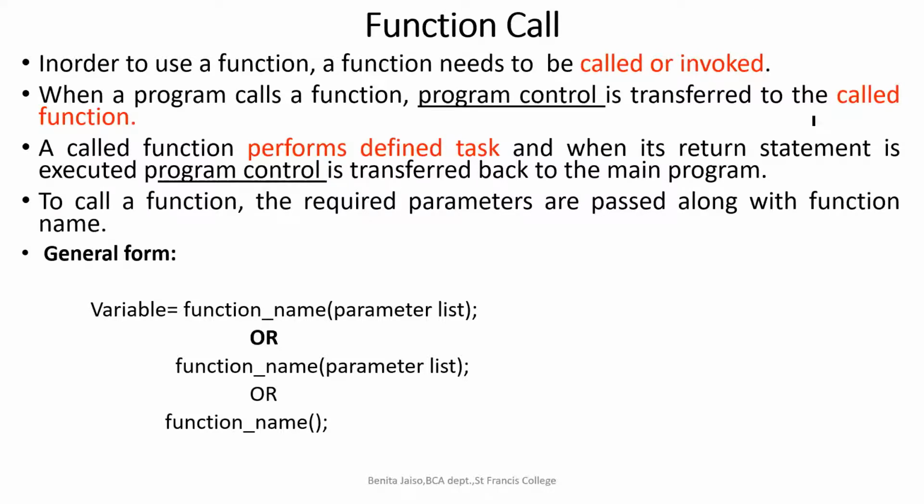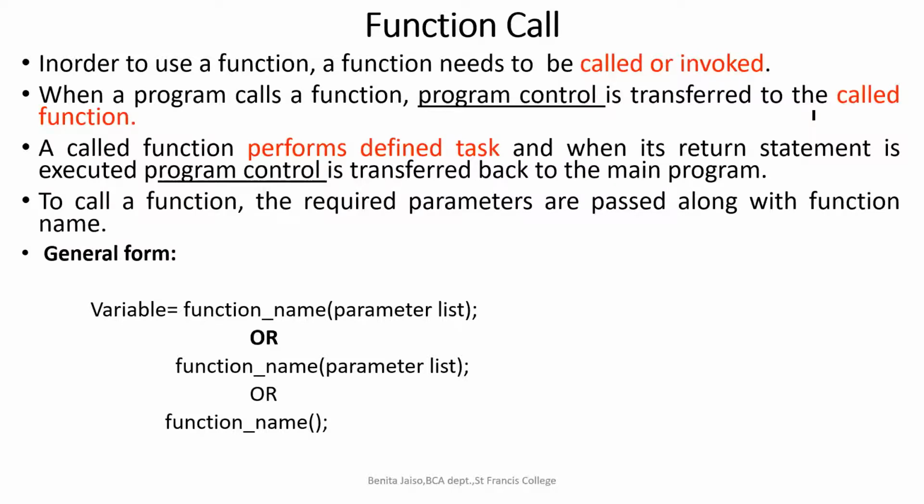Otherwise the call will show an error. To make the compiler understand that we are going to use a function, we declare it, and now we are going to call it. In order to use a function, it needs to be called or invoked. We use that word 'invoke' like invoking God's blessing, where we just call the name of God. Here it is like calling the function name, right? In order to use a function, it needs to be called or invoked.